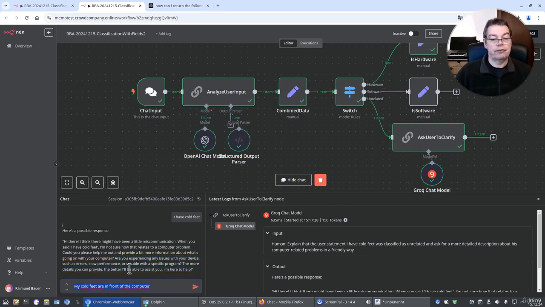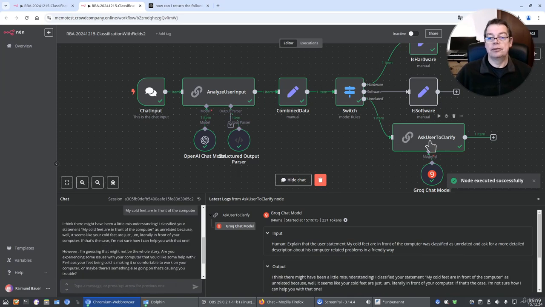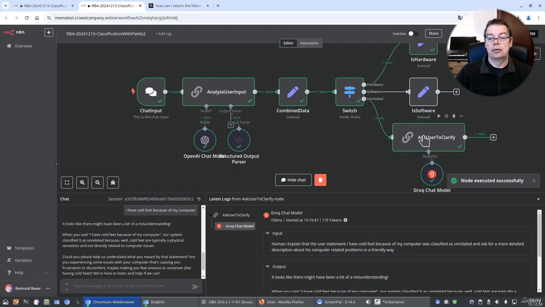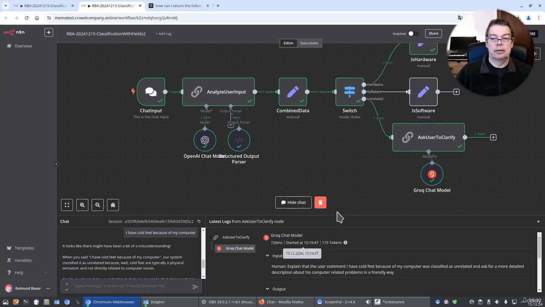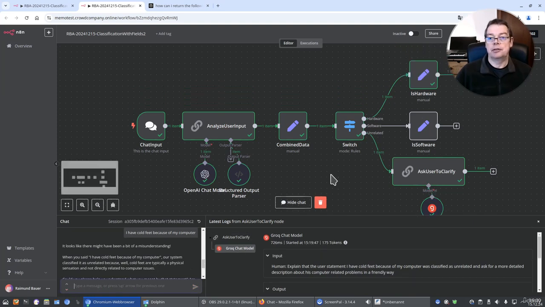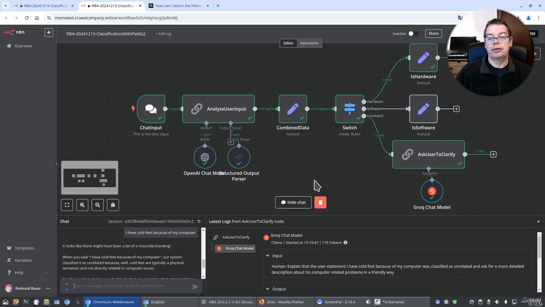So let's try something like, my cold feet are in front of the computer, and you see the branch was executed again. Let's try, I have cold feet because of my computer, and this should once again lead to the loop. So it works as it is expected to work, and for now we are done with unrelated requests.